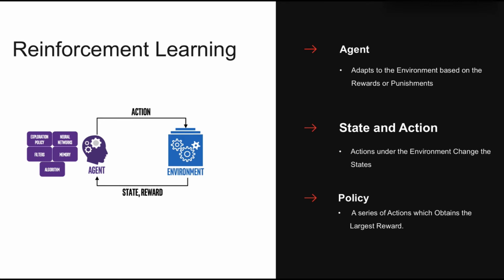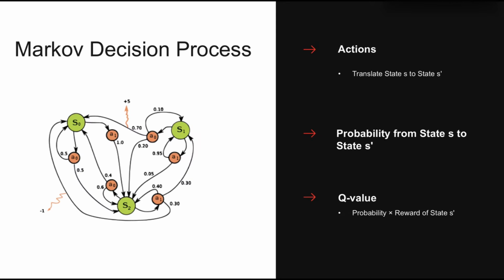The objective of RL is to get an optimal strategy so that the reward obtained is the largest, where the so-called policy is actually a series of actions. The environment can be formulated as a Markov decision process, as many reinforcement learning algorithms for this context utilize dynamic programming techniques. The core of the MDP is actually the probability of transition from one state to another state given action A. And the expected value can be calculated by multiplying this probability with the reward of the next state.